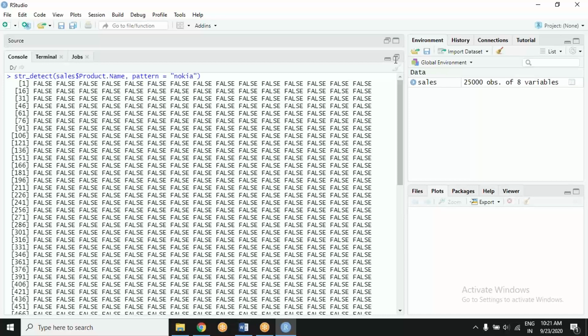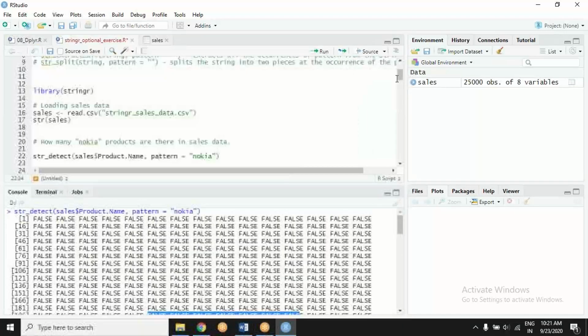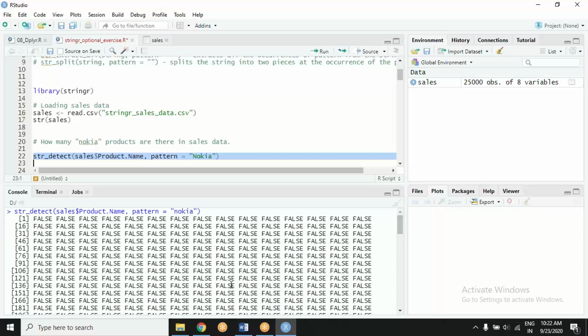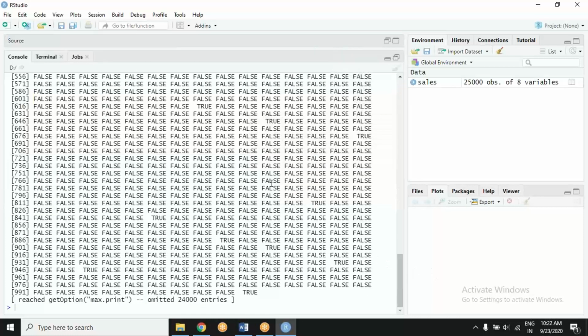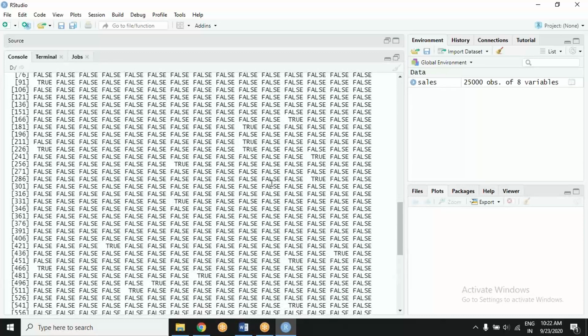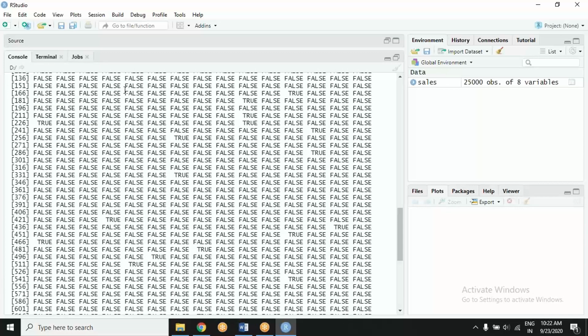If not detected, as is the case, it is false. The problem is, I am checking for small nokia. What if I check for proper Nokia? Results would be very different. You see, there are many trues now. Earlier there were not. For some indexes, it is telling me it is true.